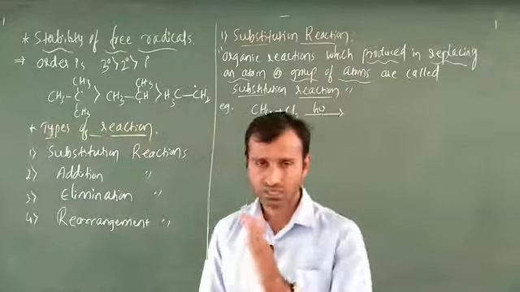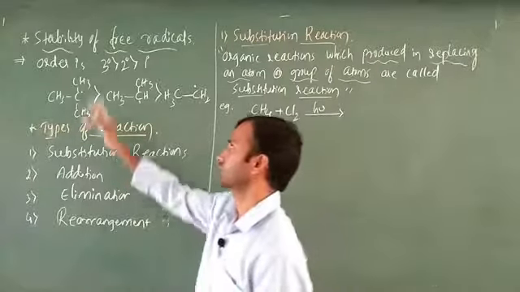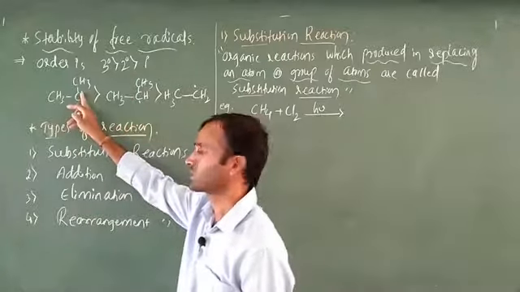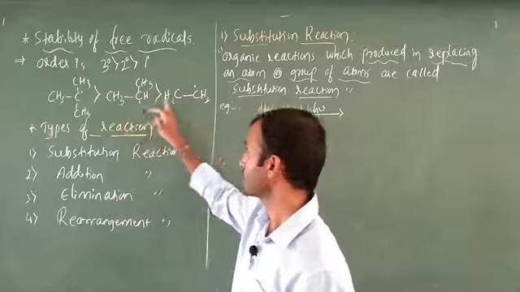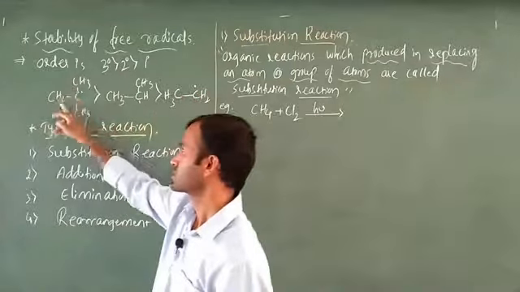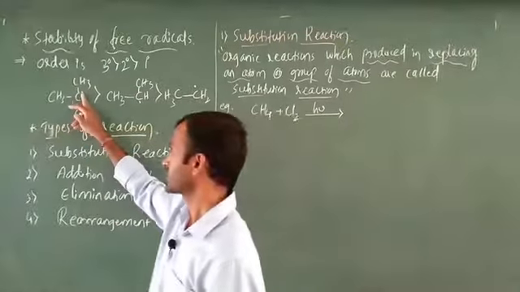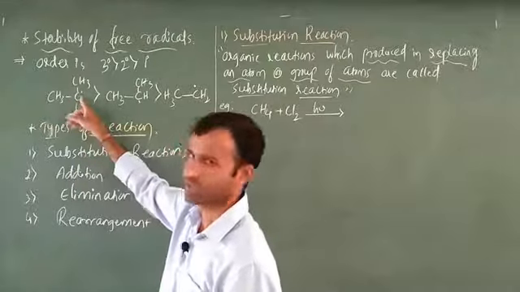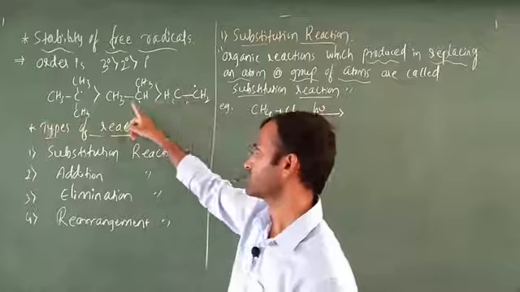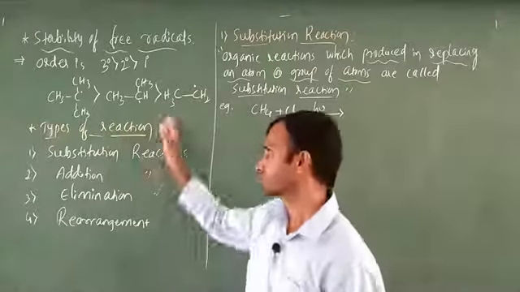The free radical stability order and the hyperconjugative order are both the same. The order is tertiary, secondary, and next primary. Here this carbon is the free radical carbon, with three CH3 groups attached. One carbon containing a free radical with 3 CH3s indicates a tertiary radical. After that secondary, after that primary. This is the stability order of free radicals, which is also important, so bear it in mind.